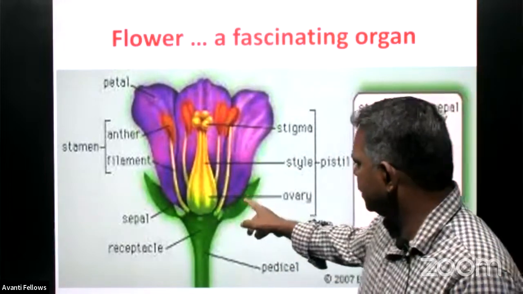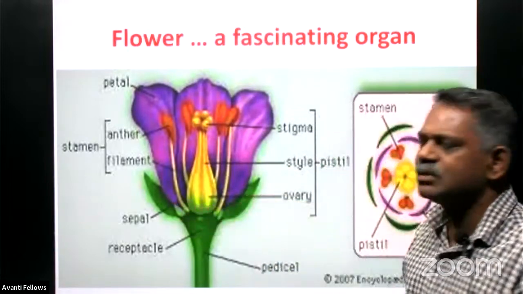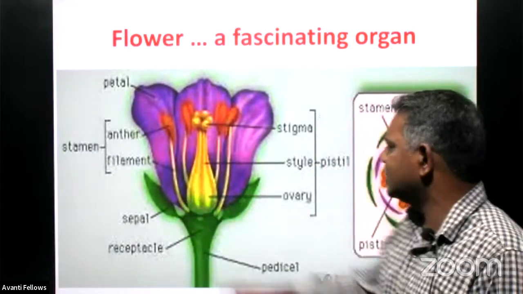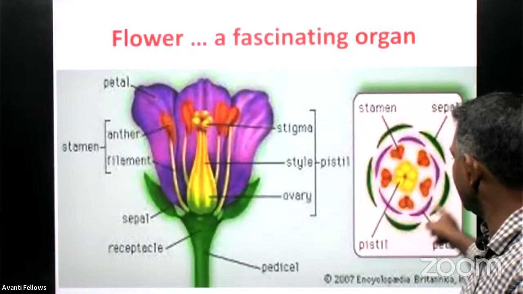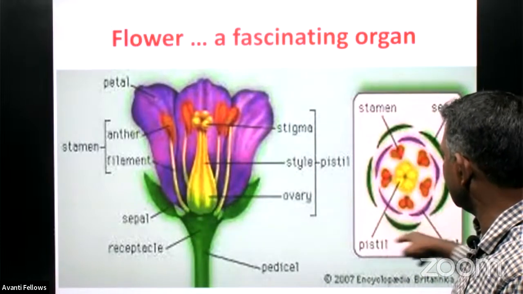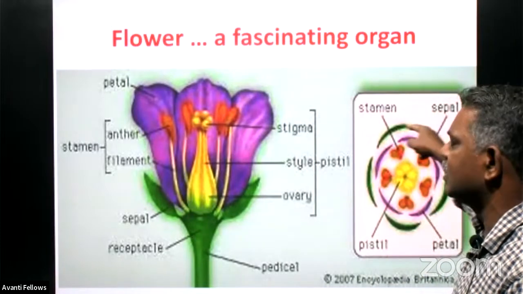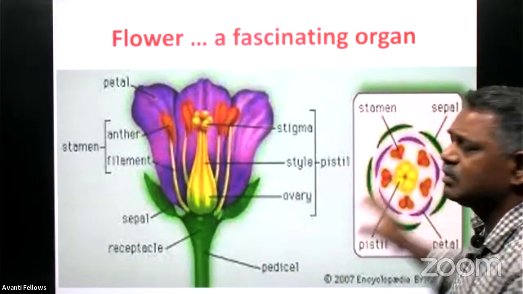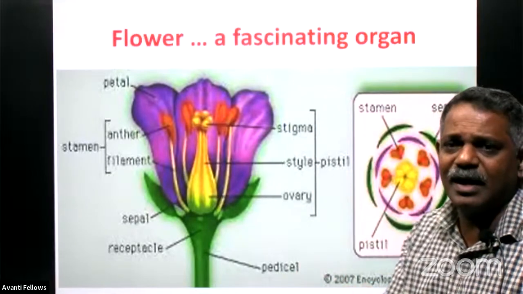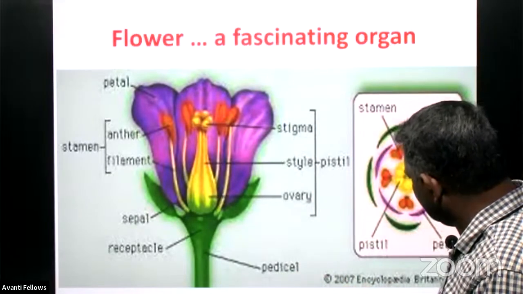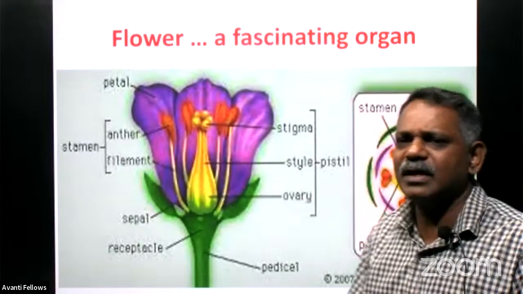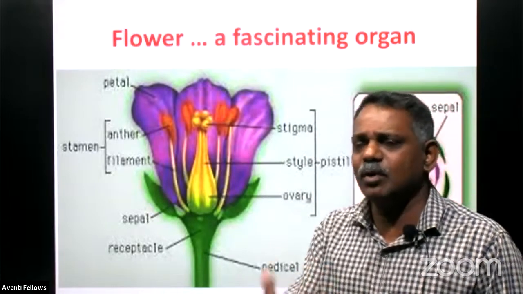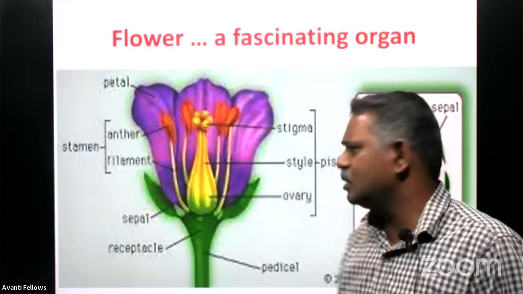See, this is the outermost one, the calyx, and it is made up of units called what? The sepals. And here you can see the sepals. There are five sepals here as a wall externally. That is the outermost wall, which we call collectively the calyx. And there is a whorl inside, and in most cases it is very colorful, mainly to attract the pollinators to do the pollination.